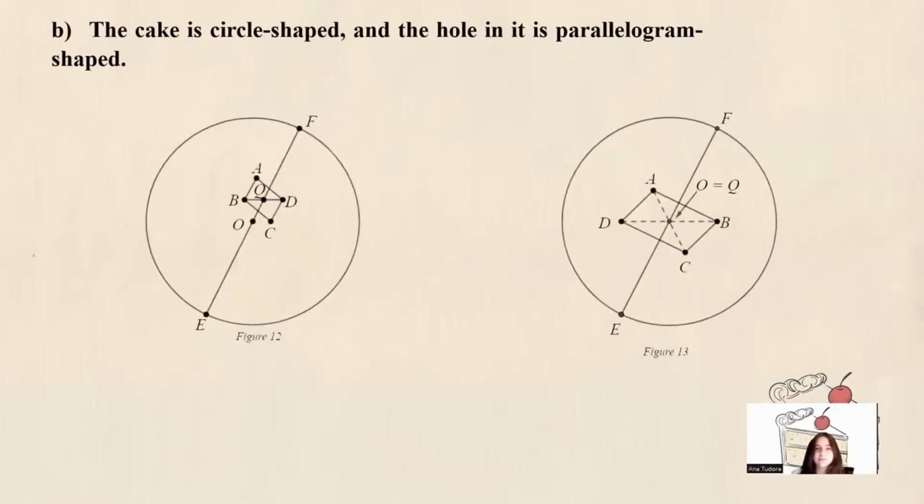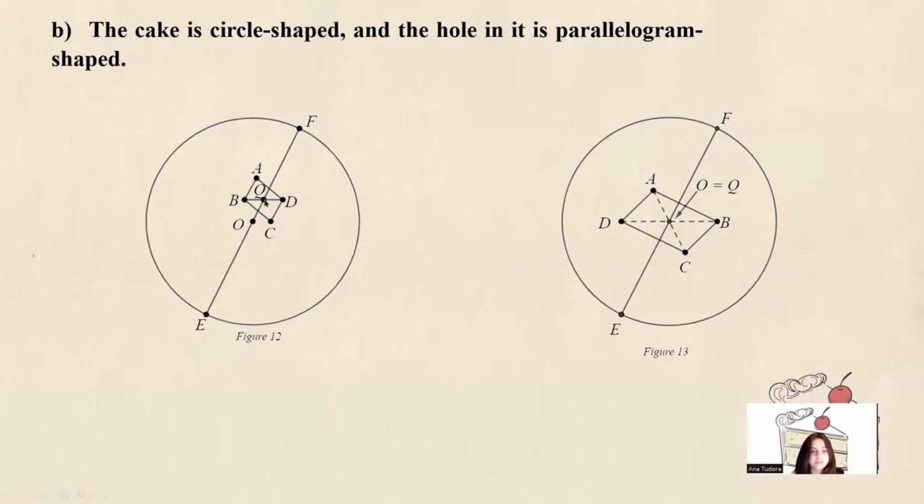Circle-shaped, and the hole in it is parallelogram-shaped. So let O be the center of the circle, representing the shape of the cake, and let parallelogram ABCD be the hole in the cake. Let Q be the center of ABCD, and by using the result from splitting a parallelogram-shaped cake, we deduce that any line passing through Q will split the parallelogram into two pieces of equal areas.